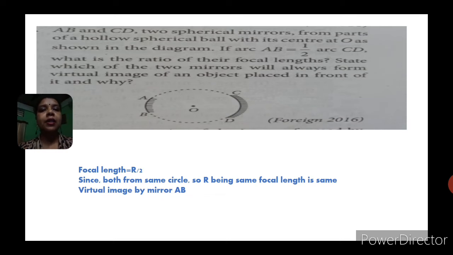And if I ask which one will form a virtual image, if I look at the figure very minutely, we can say that AB is a convex mirror but CD is a concave mirror. So the mirror which will form a virtual image is AB. CD also forms one, but we have to think of the situation. It will be formed only when the object is between pole and focus. So this is my question number 1.